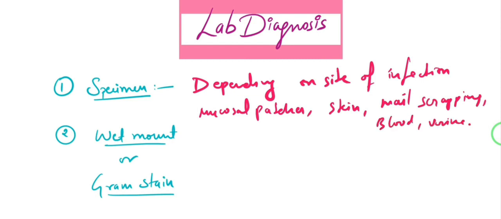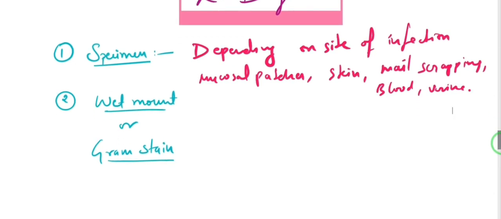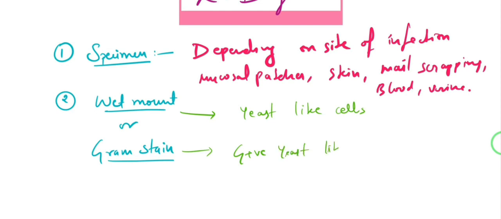Now, after you are done with the collection of the specimen, what are you going to do? You are going to do a wet mount or a gram stain. So on wet mount, you are going to see simply yeast-like cells, right? Right now, you cannot comment whether it's Candida albicans or any other species of Candida at this time. So you are going to comment that yeast-like cells are seen. If you perform a gram stain, you are going to see gram-positive yeast-like cells. So right now we are not sure which species it is, but we are saying just yeast-like cells.